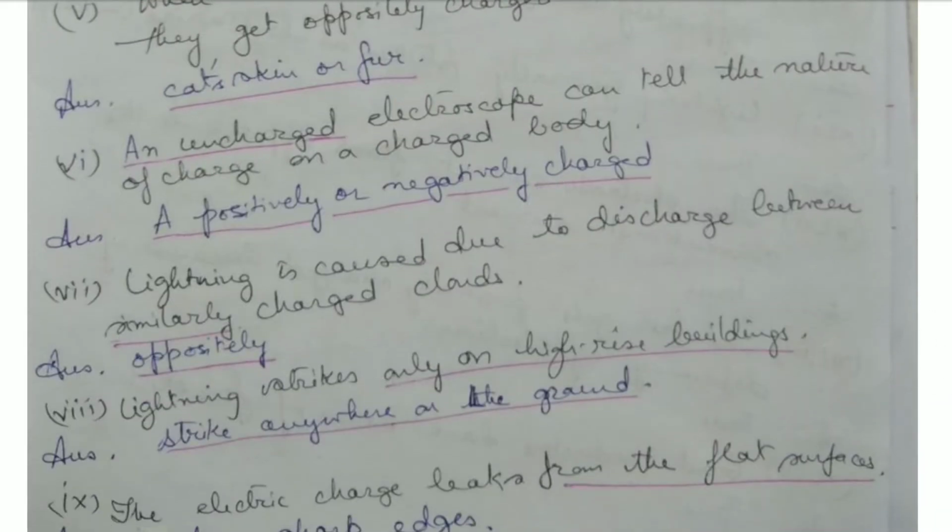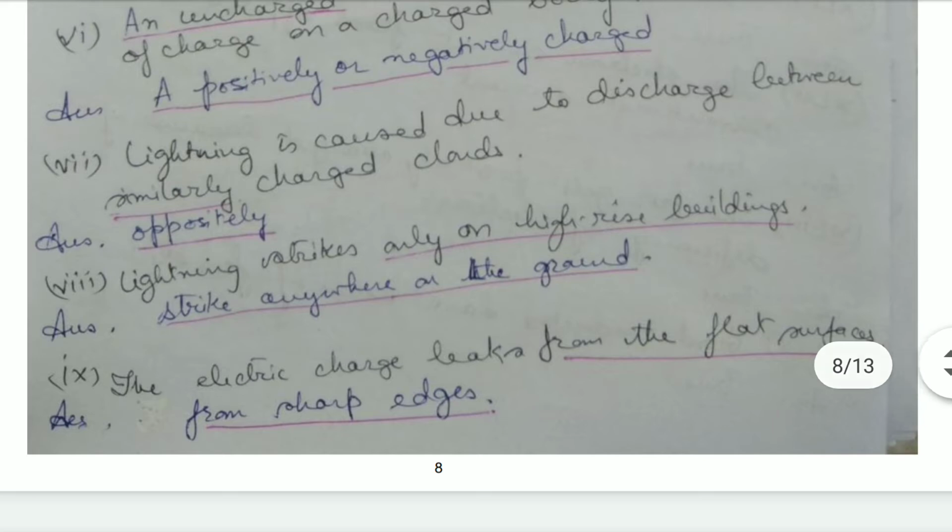An uncharged electroscope can tell the nature of the charge on a charged body. No, it has to be positively or negatively charged, not uncharged. When it is uncharged, it will only tell whether the body is charged or not. But to deduce the nature of the charge, the electroscope has to be either positively or negatively charged. Lightning is caused due to the discharge between oppositely charged clouds and not similarly charged clouds.